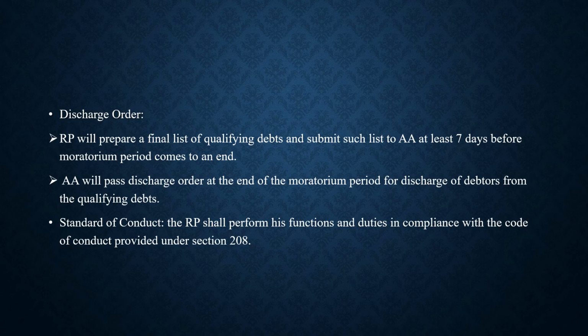Next, discharge order. RP will prepare a final list of qualifying debts and submit such list to AA at least 7 days before moratorium period comes to an end. AA will pass discharge order at the end of the moratorium period for discharge of debtors from the qualifying debt. Next, standard of conduct. The RP shall perform his functions and duties in compliance with the Code of Conduct provided under Section 208.